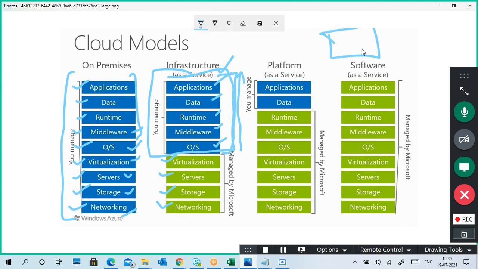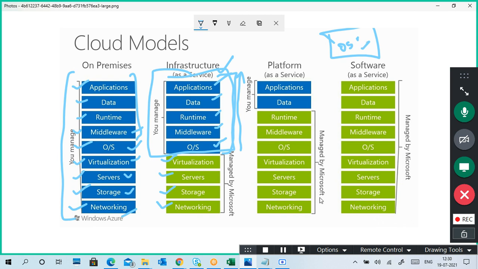You take a virtual machine, you install an operating system, and you install a required runtime environment like a Java-based or .NET-based application runtime. So you have to install the runtime environments, install the application, and then run the application.